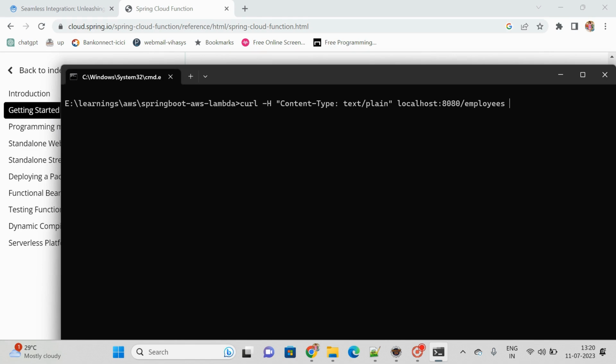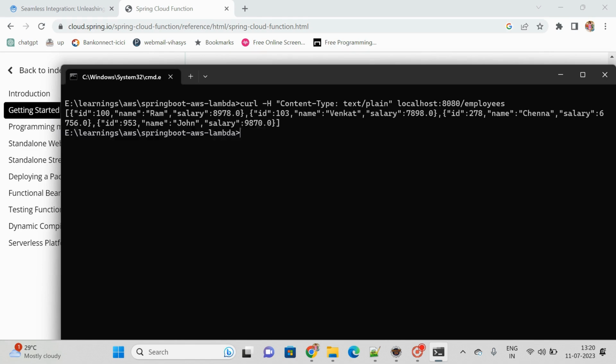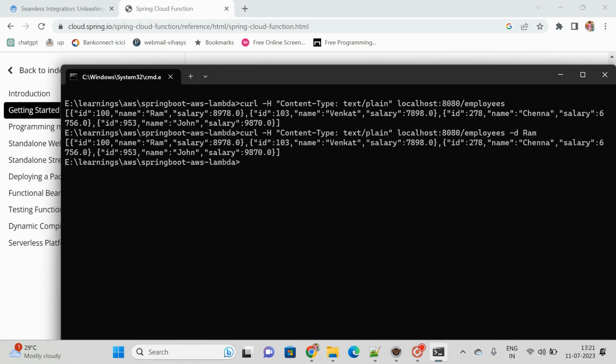Okay, so now when I am giving employees, we are expecting all the employees. See here, id 100, name Ram, salary 8978, and one more employee object, Channa, John, all these are coming. In the same manner, I wanted one more with -d, for example, Venkat or Ram. If I am passing Ram only, it is also giving me the entire list.